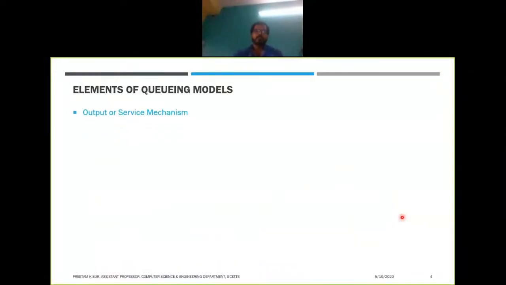So that is the input process. Next we will focus on the next element, which is the output or service mechanism. There will be one or more service facilities in a queuing model.